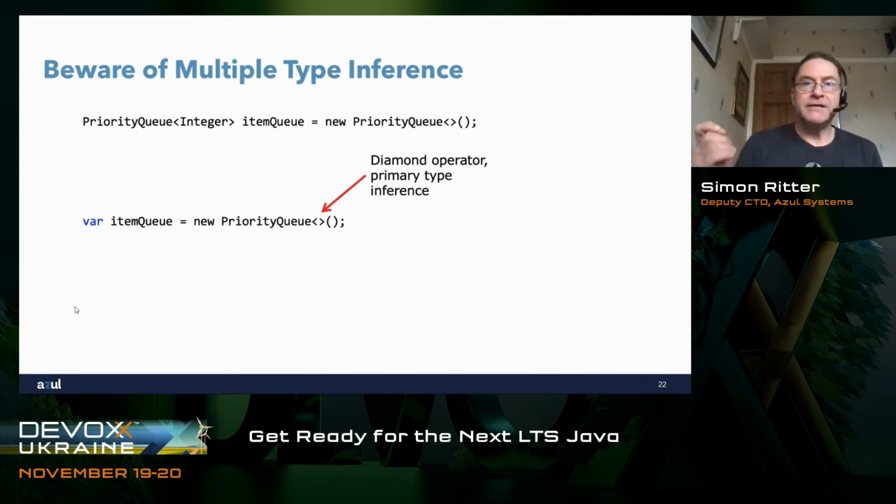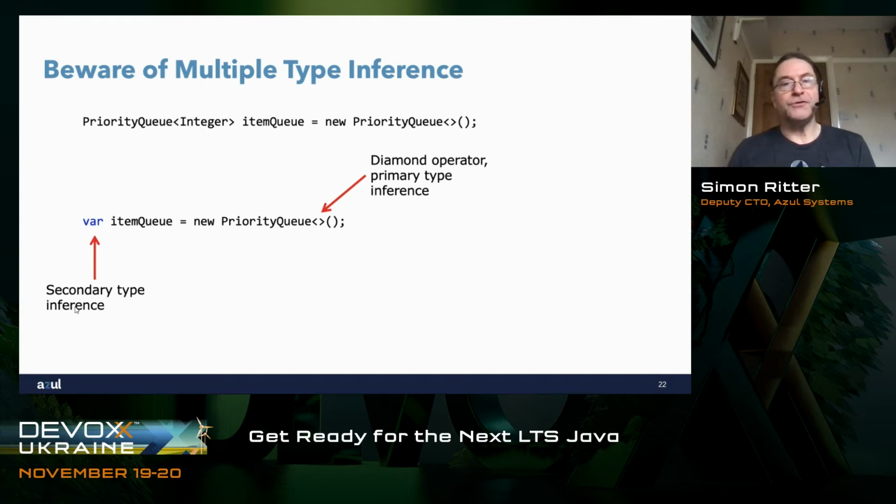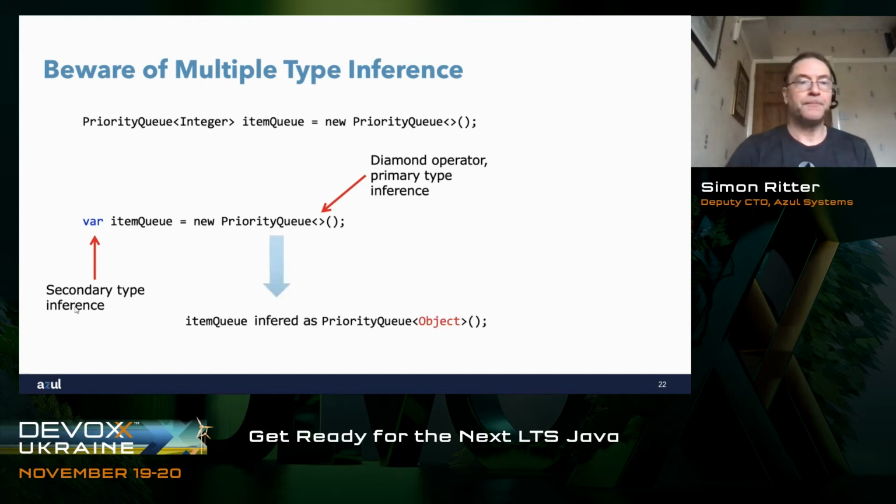The compiler will say, well, I don't know what the type on the left-hand side is, so to infer something valid there, I can only use Object. And so we get primary type inference saying that the priority queue is of type Object, and then var will look at the right-hand side and say, oh, we've got a new priority queue of type Object, therefore the type of item queue is PriorityQueue of Object.